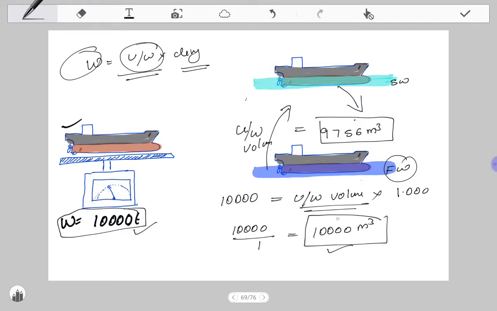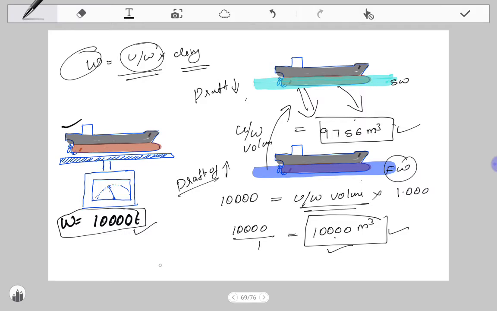Since in the fresh water the underwater volume is higher than the underwater volume in the sea water, we can say the draft of the vessel will increase in fresh water, and similarly in sea water, the draft is lesser. So when we go from sea water to fresh water, the draft of the vessel will increase. This phenomenon is calculated using some formulas.